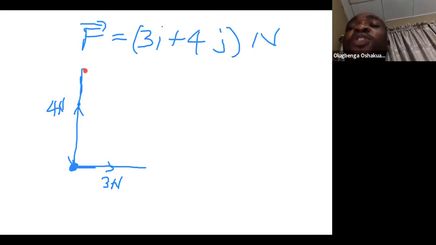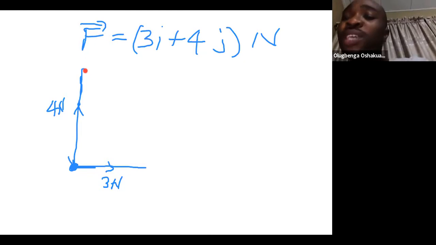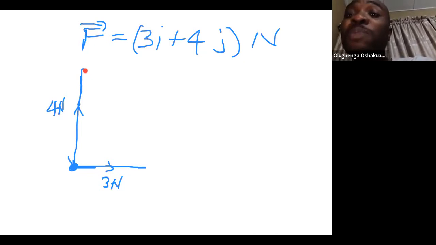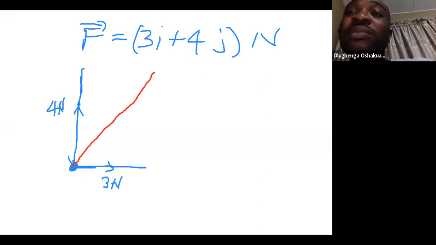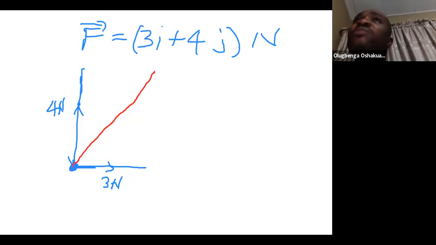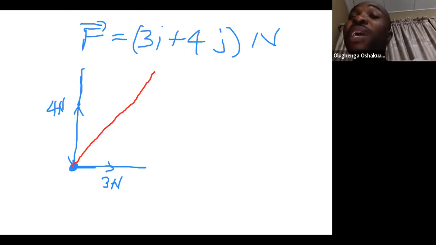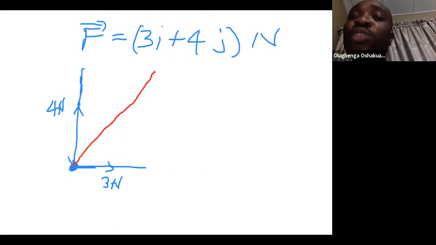When both act together, we should expect the body to move in a direction like this. But what will be the magnitude of the force acting on the body? The magnitude will be the length of this red line.